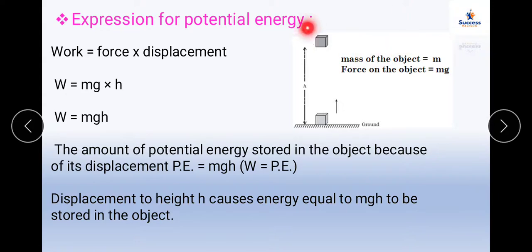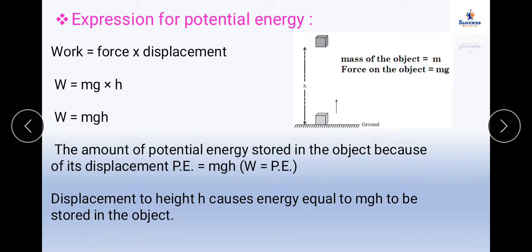Just there will be an object of mass m, and it has to be raised against the gravitational pull of the earth, and that force applied will be mg. Work done is equal to force into displacement. Force is mg and height is h, so work done is equal to mgh, and the amount of potential energy stored in the object because of the displacement is the potential energy, which is equal to mgh. The displacement to height h causes energy equal to mgh stored in that object.